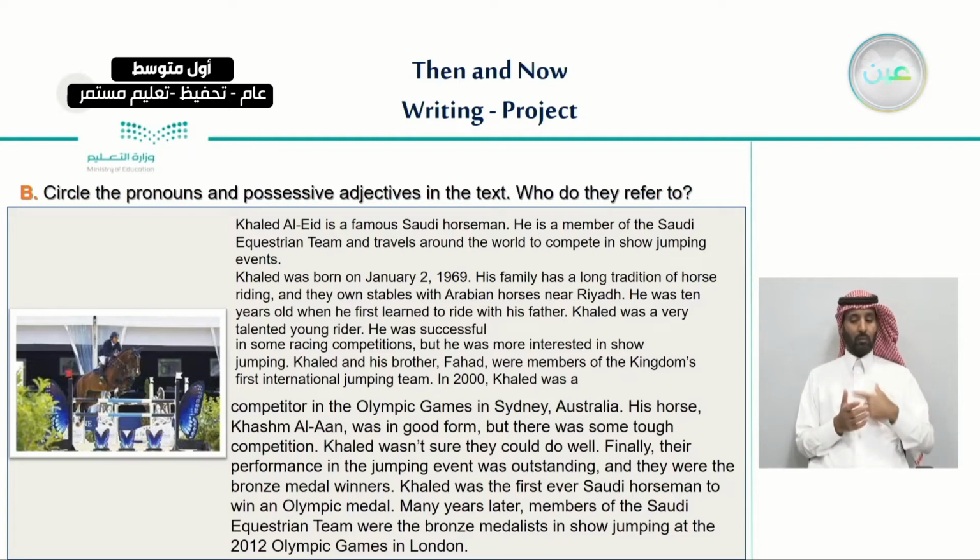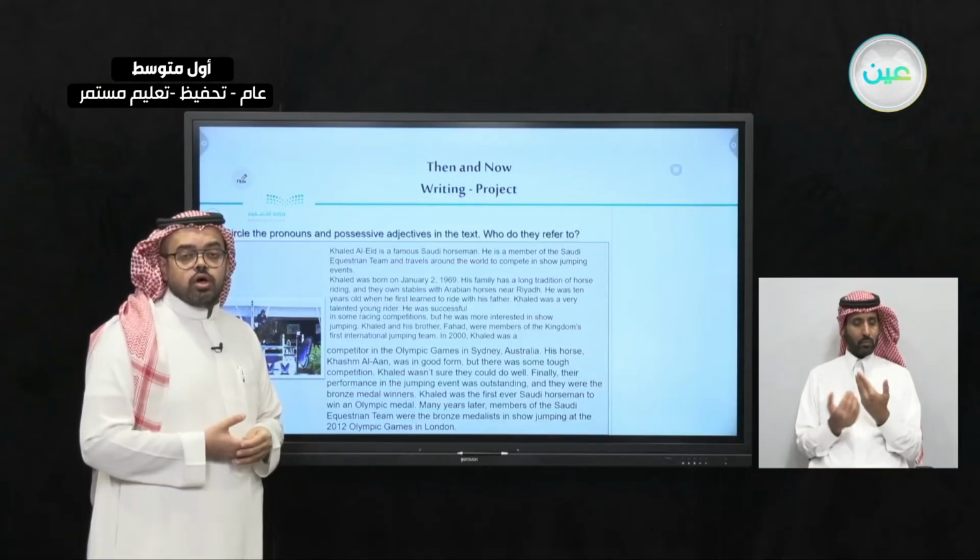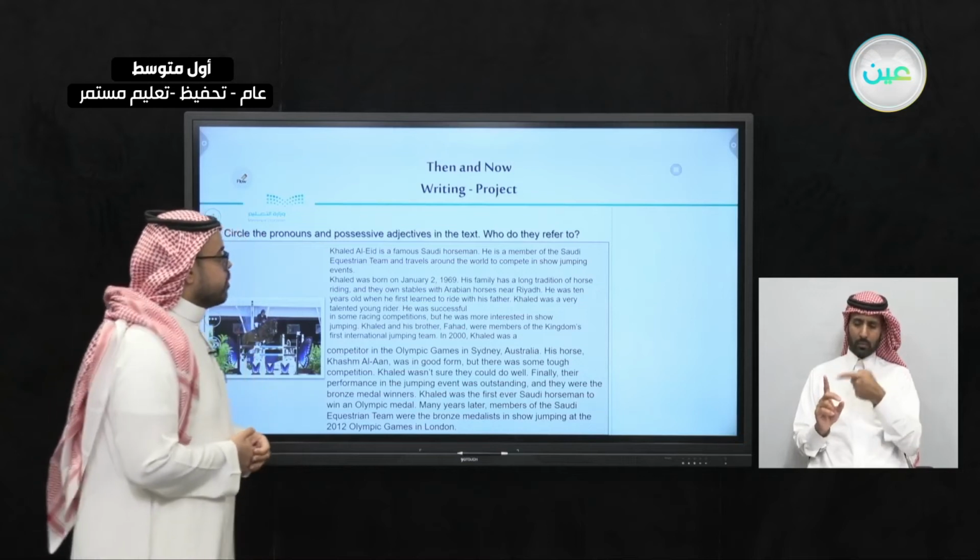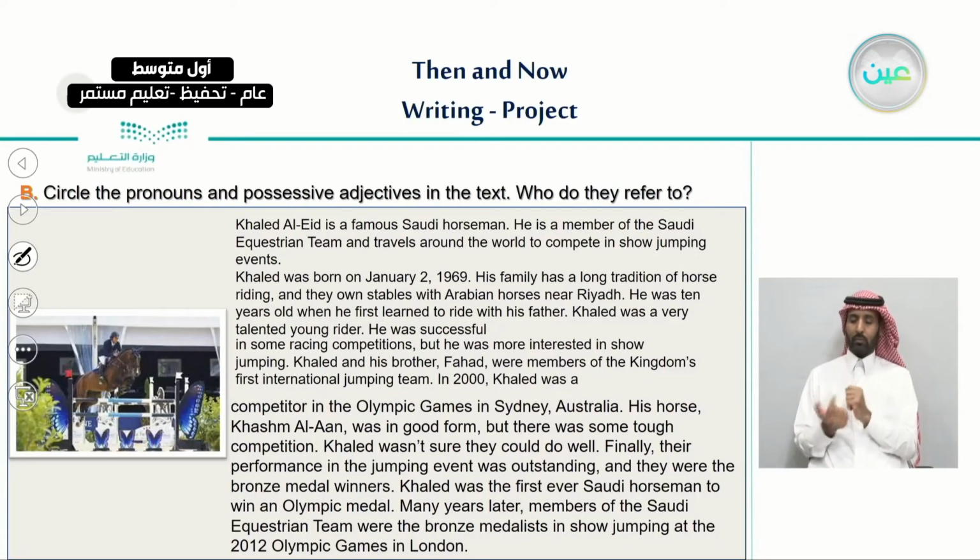So what we need to do here is that we are going to highlight some of the pronouns that were mentioned in the text and discuss who they refer to. So let's begin with our first pronoun. Here we can see our first pronoun, which is he. What do you think he refers to? Very good. He here refers to Khalid Al-Eid. Because we began with Khalid Al-Eid is a famous Saudi horseman, he is a member of the Saudi team. So he refers to Khalid Al-Eid.